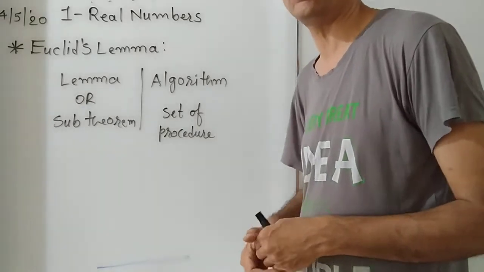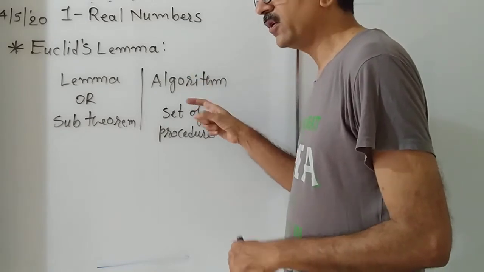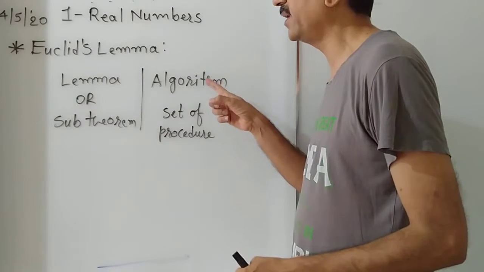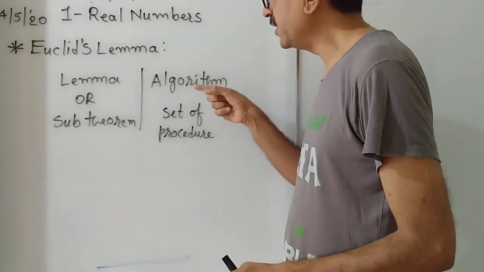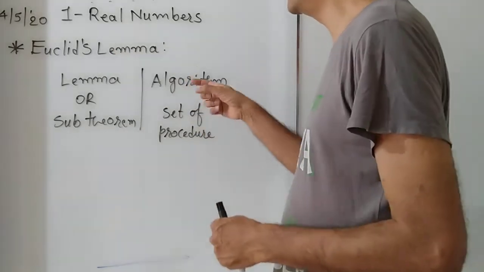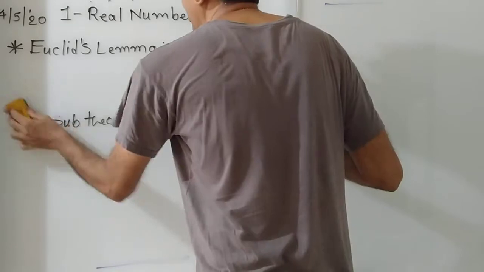In 10th standard also you studied it in the 2nd chapter. So in division algorithm, there were various steps to carry out division. Similarly, here we shall also learn Euclid's algorithm to find the HCF.